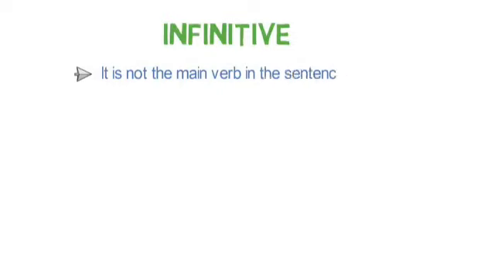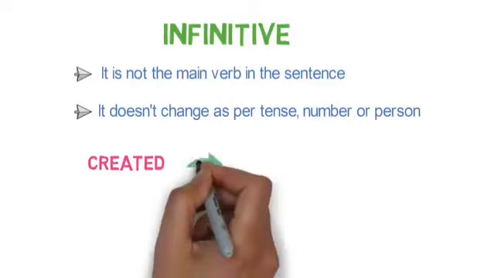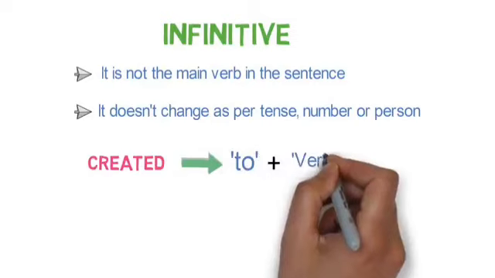So what is an infinitive? Infinitive is a non-finite verb. It is not the main verb in the sentence. It doesn't change as per the tense of the sentence, singular or plural subject, or the type of person in the sentence. How is it created? It is created by adding to the base form of the verb.